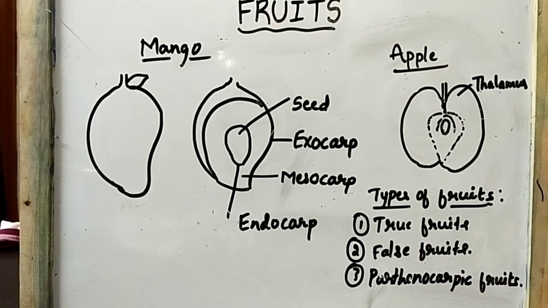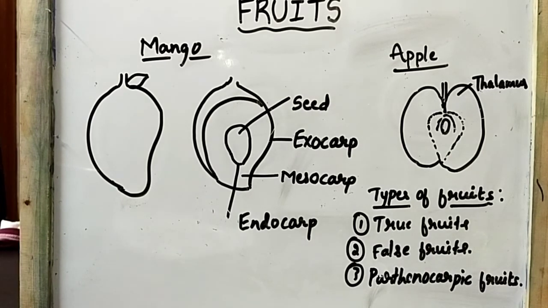An example of a simple fleshy fruit is tomato. So it comes under simple fleshy fruits. Understood? So which are the simple dry fruits? If at maturity the fruit wall becomes dry, then it is known as a simple dry fruit. Examples of simple dry fruits are pea and mustard.